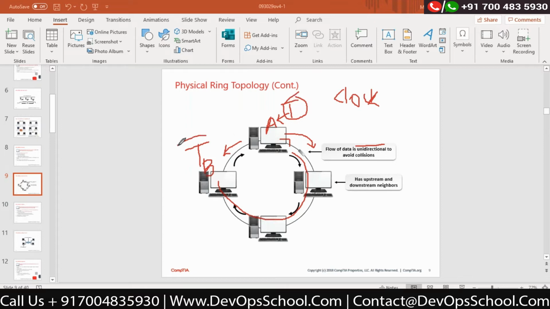So once it is released, the token will become available over here. Then he will send the acknowledgement.